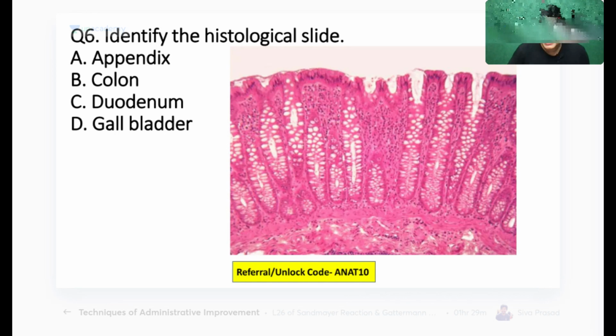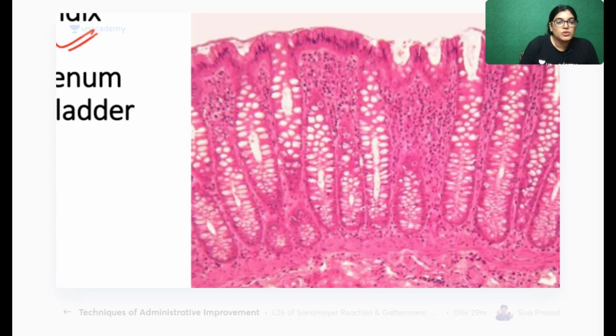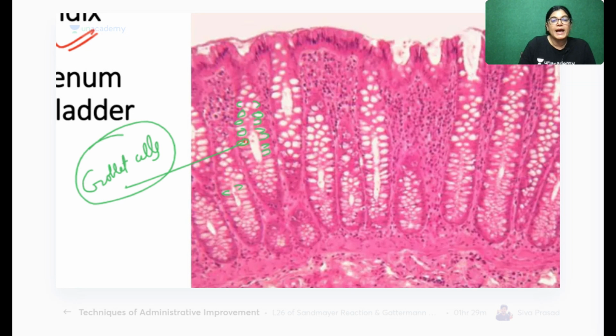Okay, the answer is colon. So why colon? Let me slightly zoom this diagram. Here, can you see what this is, which has not taken a proper stain? This is the hint, the characteristic feature for identification. What is this? Goblet cells. So a slide having many goblet cells. Please don't get disheartened if you did not mark it correctly; nothing to worry, I am here to explain. Here you can see the slide is full of goblet cells.